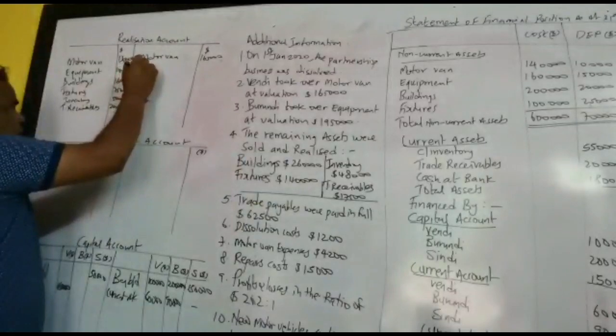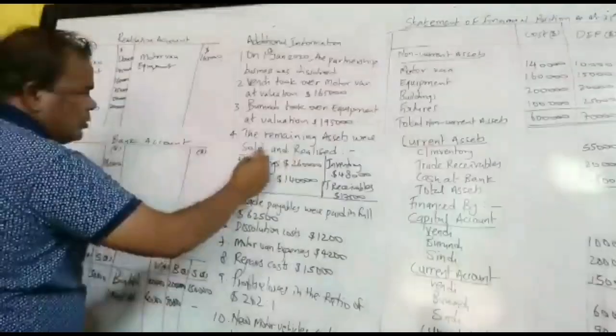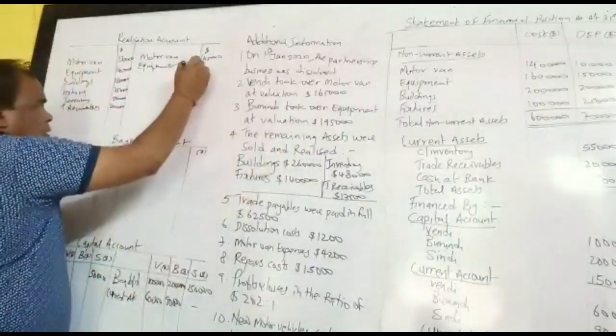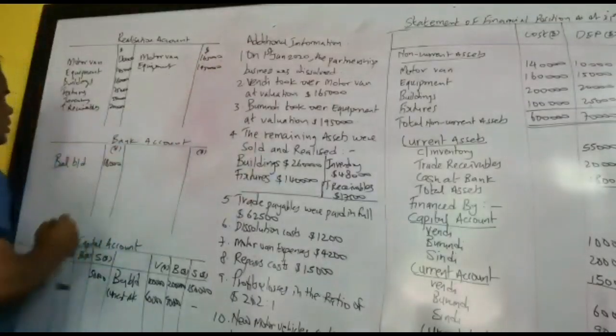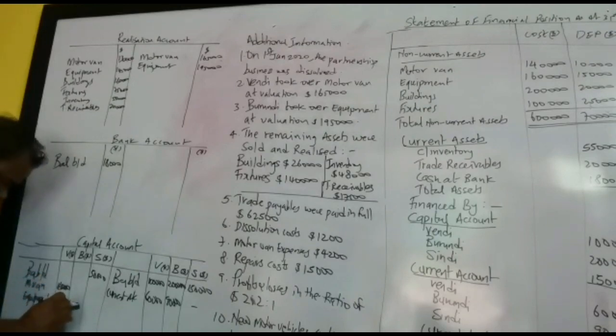And then Burundi took over equipment at valuation 195,000. Again, we credit the realization. Equipment 195,000. Then we debit Burundi capital account. Equipment in Burundi capital account. How much? 195,000.